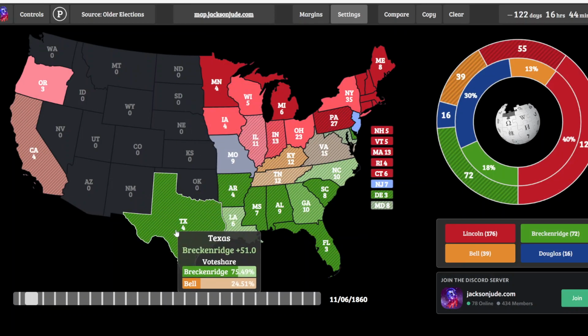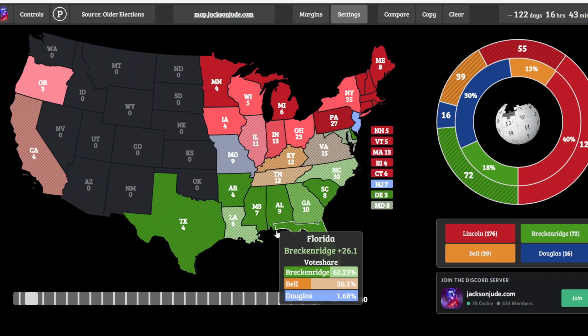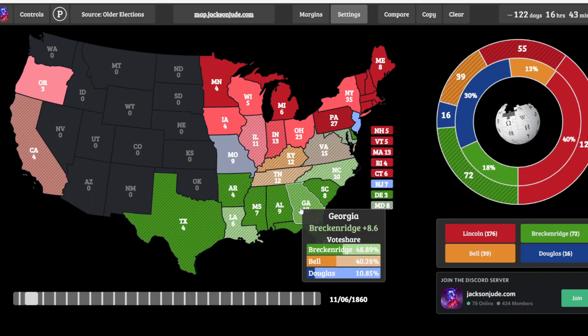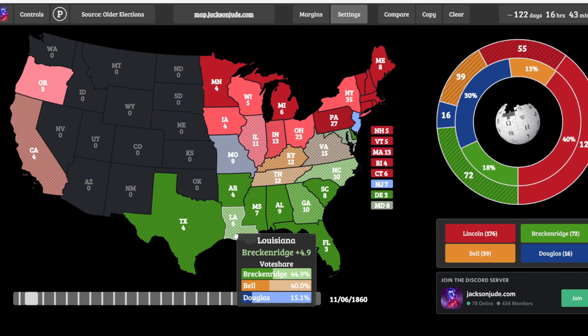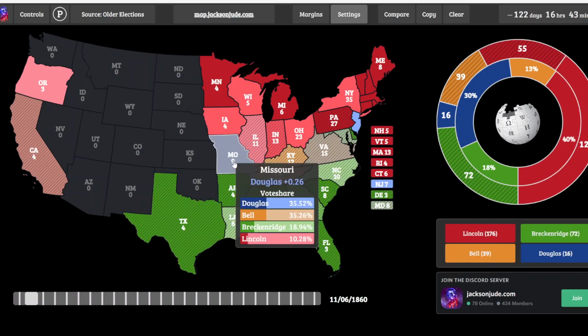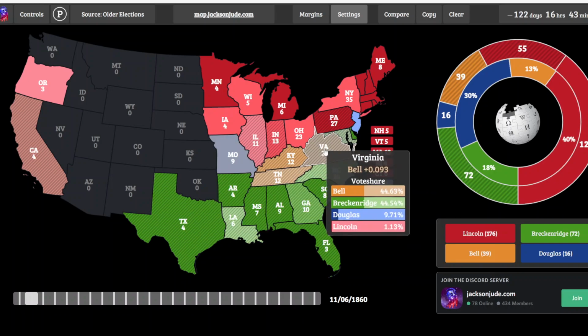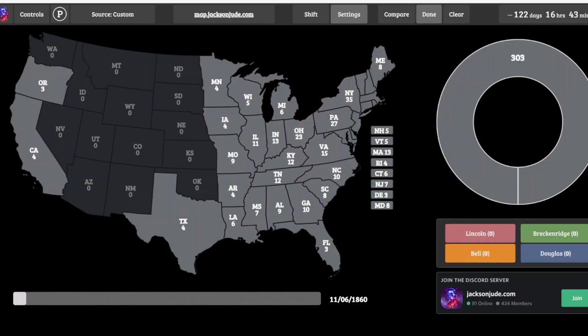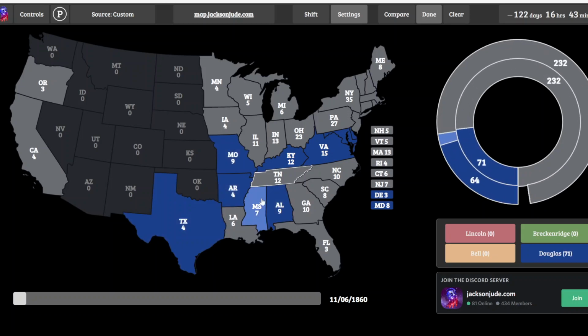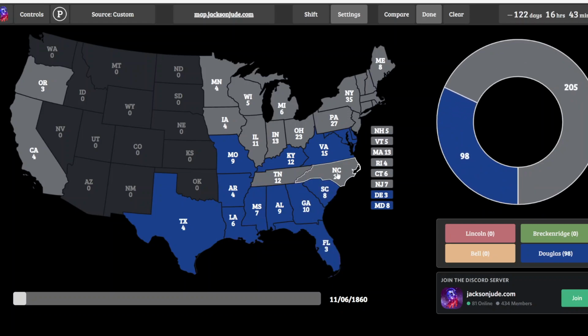So, what in the actual map? This was the map. You had the Southern Democrats, led by Breckinridge, sweep the entire South. Now, you may see states like Louisiana would show Breckinridge plus 4.9, but note that that's only his margin over Bell, and Lincoln's name wasn't even on the ballot in any of these southern states. And if his name was on the ballot, he wouldn't even be cracking 30% of the vote. So therefore, I can easily say right now that if Lincoln just faced one Democratic opponent, every single slave state would have gone to the Democrats by a safe margin.